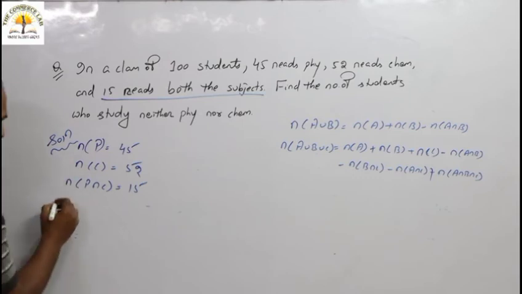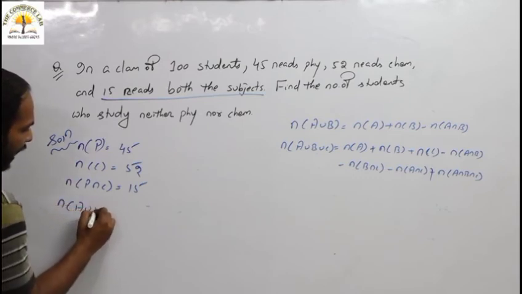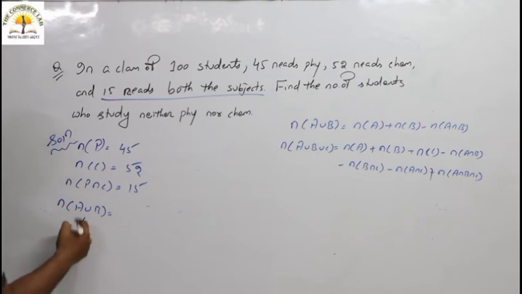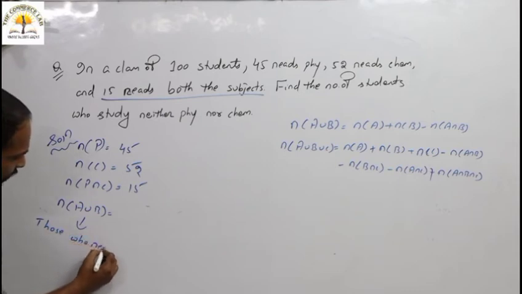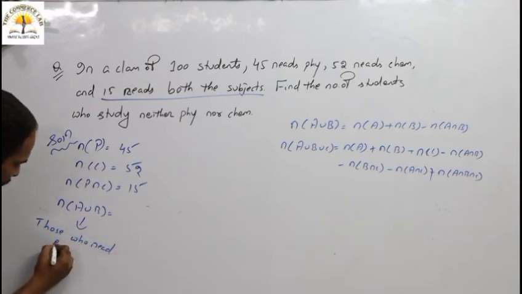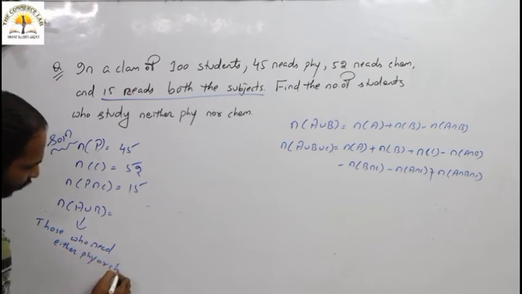So we have to first find out N of A union B. What is the meaning of A union B? Those who read either physics or chemistry or both.